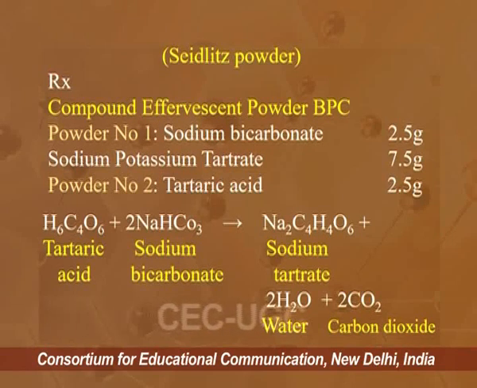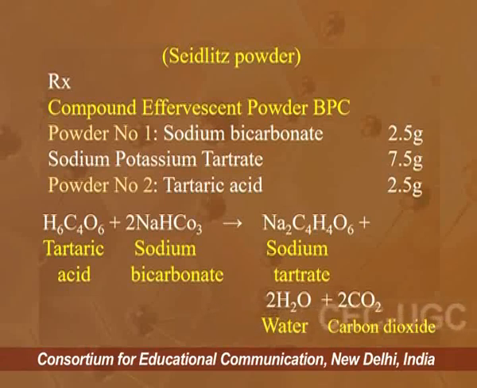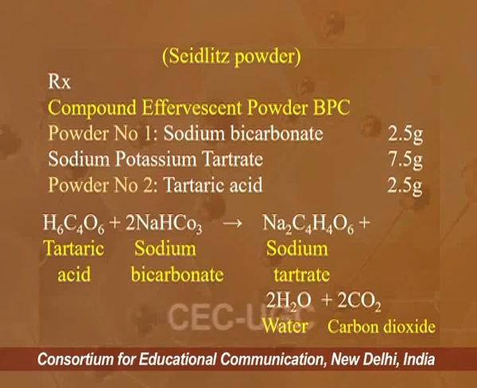The chemical reaction which will happen when these two powders are brought together is as follows: the tartaric acid, having a formula of H6C4O6, will react with two molecules of sodium bicarbonate, that is NaHCO3, and it will give a salt, sodium tartrate, having the formula Na2C4H4O6, with two molecules of water, H2O, and liberating two molecules of carbon dioxide, CO2.